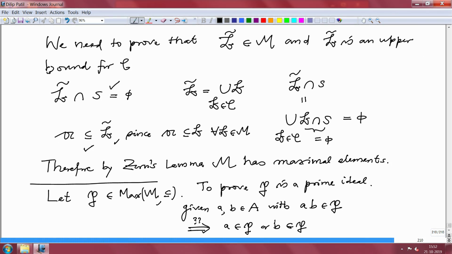So, I will assume that both elements are not in P and look for a contradiction, a contradiction to what we assumed, that P is the maximal element in M. So, let me go to the next page.